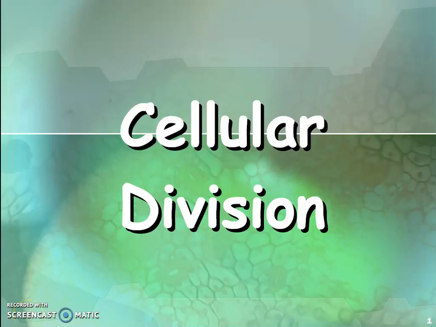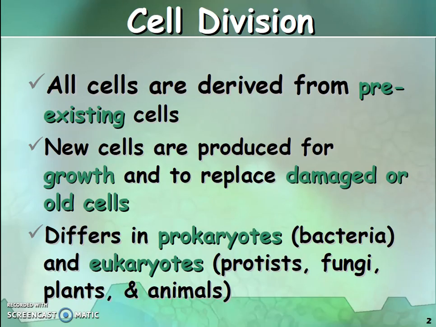Today we are going to learn how the cells divide in our body, and that process is called cellular division. In the cell theory, you have studied that all cells are derived from pre-existing cells. Our life started as a single cell, a zygote, and as an adult we have 10 trillion cells.